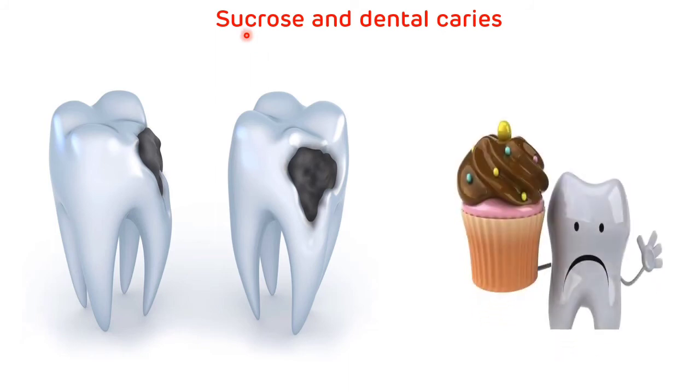And these dental caries are more common in the children who consume toffee, chocolates, and ice creams. So that is the relation of sucrose and dental caries. Remember, bacteria which form the colony on the dental enamel utilize the sucrose for energy purposes.